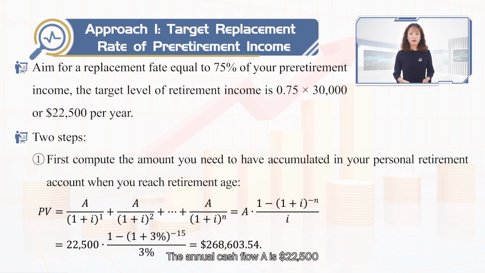The annual cash flow A is $22,500. The interest rate i is 3% per year, and the number of years is 15. By the ordinary annuity present value factor, the PV is found, and it is the value you should have at age 65.